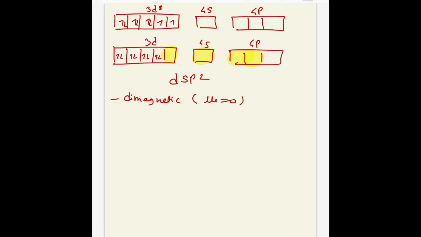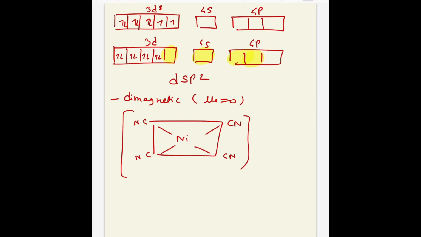And we can write the structure of that complex like that. The net charge of the complex is -2.